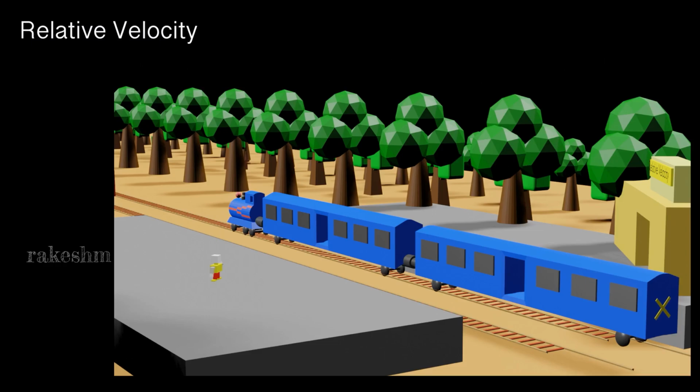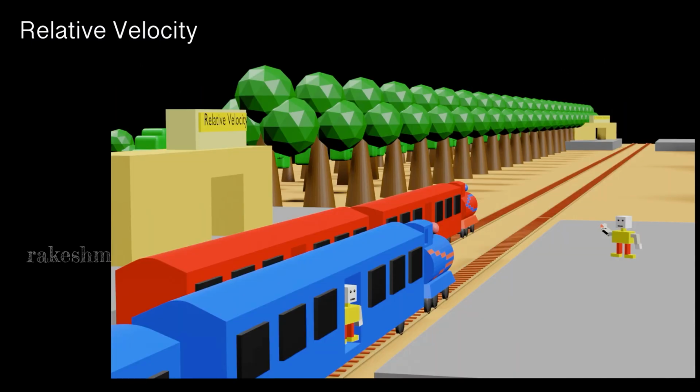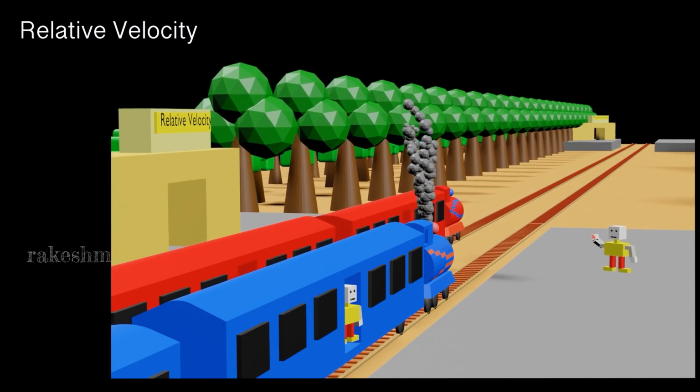You would give an approximate answer like it is 10 meters per second, 15 meters per second, and also you would point in this direction and say that the train velocity is in this direction because it has moved in this direction. In this example, we are sitting in the train and the train starts moving.